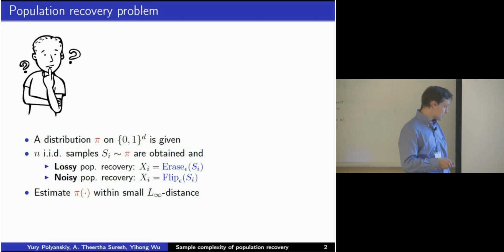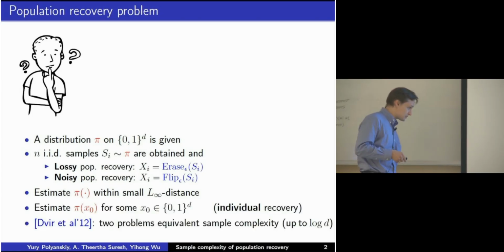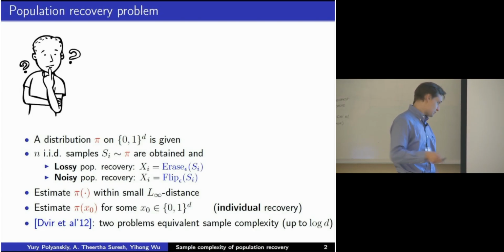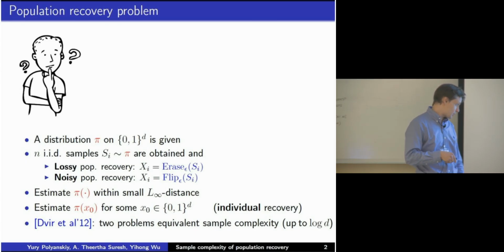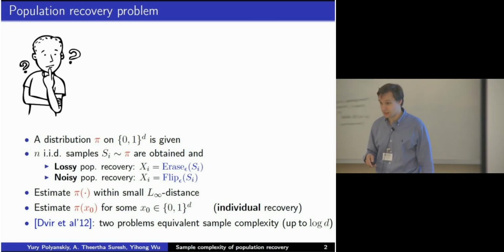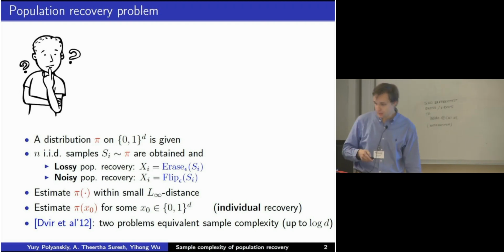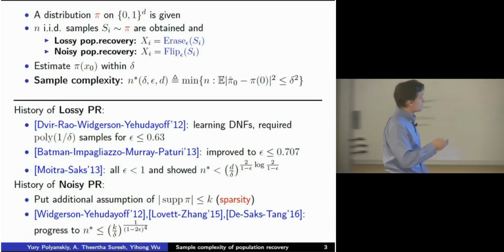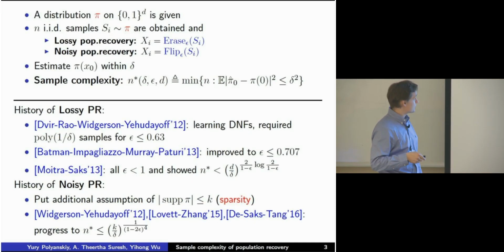It turns out that there is an older result from 5 years ago from Dvir et al., who showed that the problem of estimating one atom of the unknown distribution is equivalent to estimating the whole distribution in L-infinity distance. So I keep the setting here for those of you who are late.